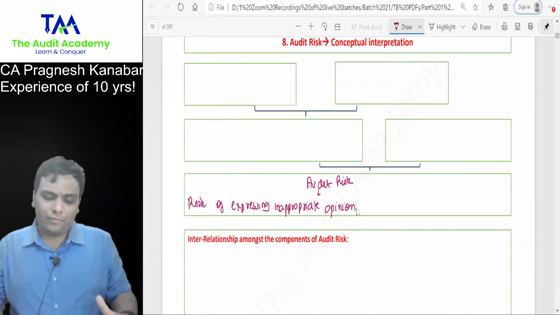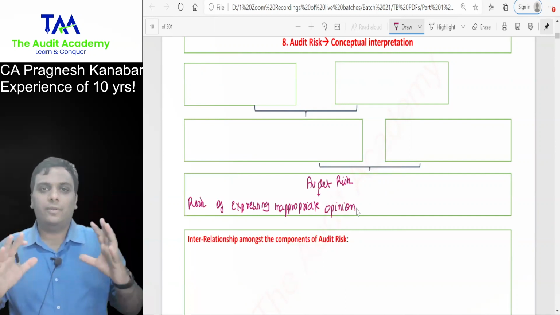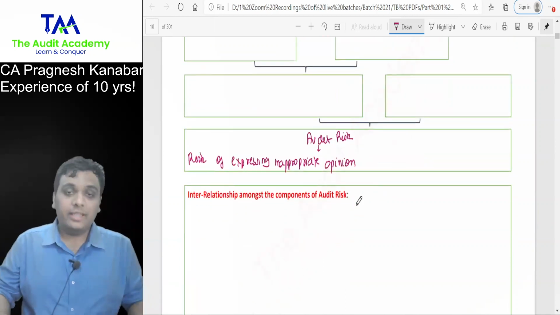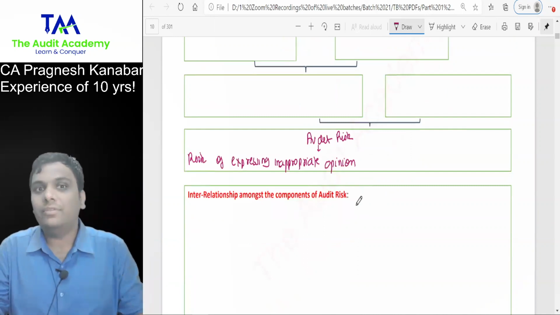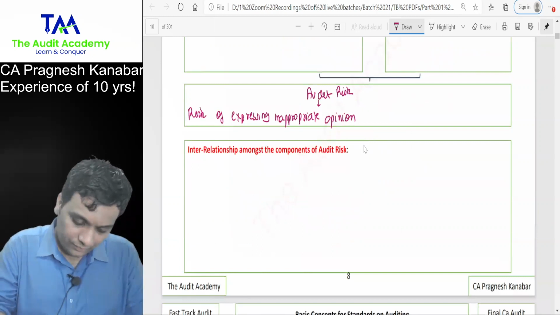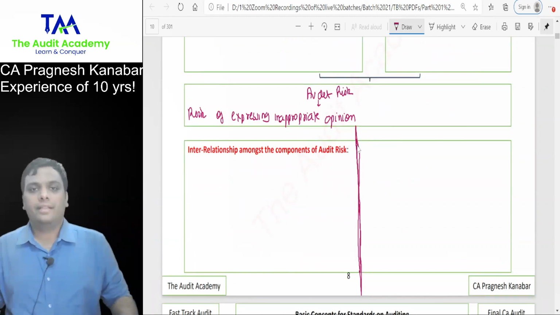Don't think as of now what to write in the first box, second box. Just go with my flow. Risk of expressing inappropriate opinion. But wait, we are still supposed to write something more. Can you please draw one line over here just after this line is over, so that we can use the space properly? Okay. Tell me, everyone.